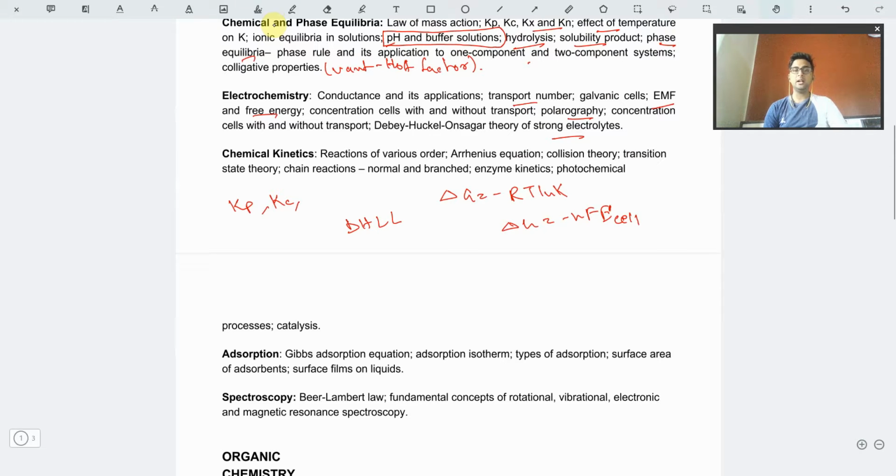You have to calculate the half-life, the order of the reaction, those kinds of calculations. We have the Arrhenius equation, collision theory, transition state theory. These are all related to the kinetics of a reaction and their mechanism. So we have the kinetics of chain reaction, normal and branched reaction, enzyme catalysis, and photochemical catalysis. These are specific examples which we need to cover for preparation of IIT JAM. Okay.